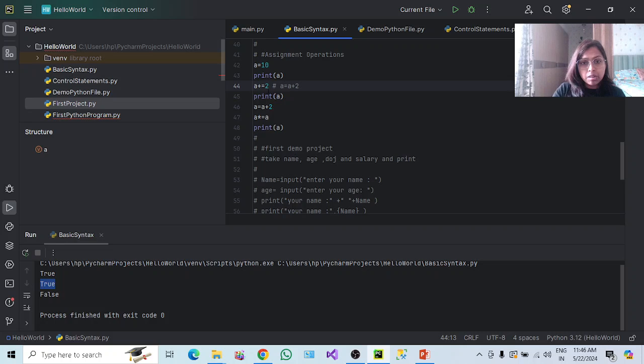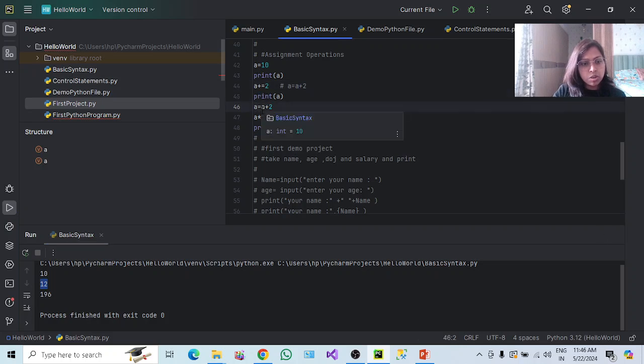So if you wanted to increment the value of a with number 2, this is how you can declare it. You can write like this as well, or you can write a plus equal to 2, like this as well. Okay, if I execute it, you can see a is equal to 10, printed 10, then a plus equal to 2, which is nothing but a equal to a plus 2. So we have value 10, 10 plus 2 is 12, so it is going to print 12.